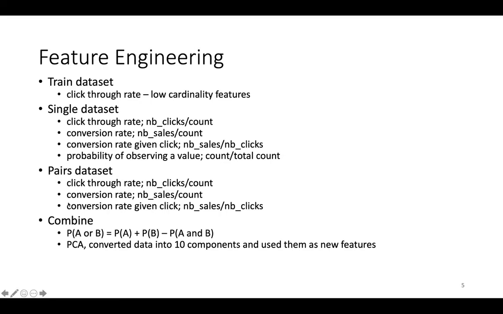The data that we extracted from the single dataset and pair dataset was consumed for the PCA model, and the data was converted into 10 components. And then we used these components as new features and added them to the dataset that we have. After creating all these features, we map the features to the train dataset and test dataset, and then develop one large dataset. Later I will tell you how we use this large dataset to develop a subset of the dataset for training the model.